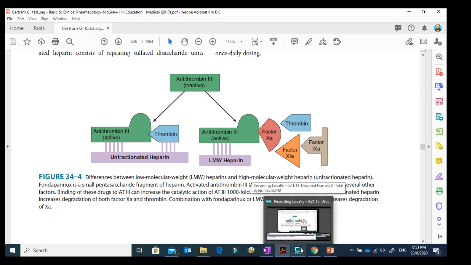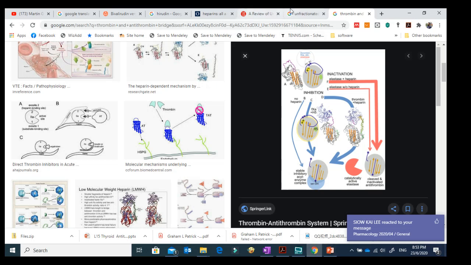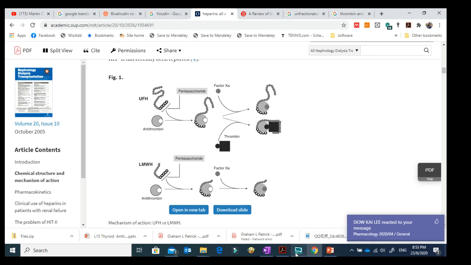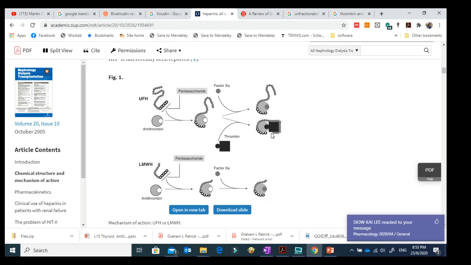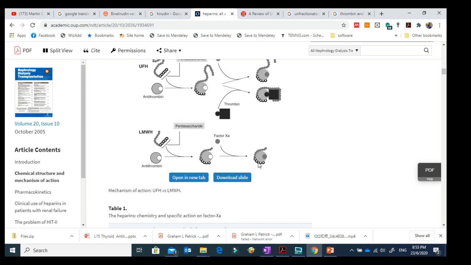Let me share with you. Yeah, if we take a look at this picture again, you can see that there is a bridge with unfractionated heparin. They are forming the bridge between different factors, like factor 10A and then the thrombin. So they are also showing the bridge between both of them. And if you look at the low molecular weight heparin, they are not making the bridge.